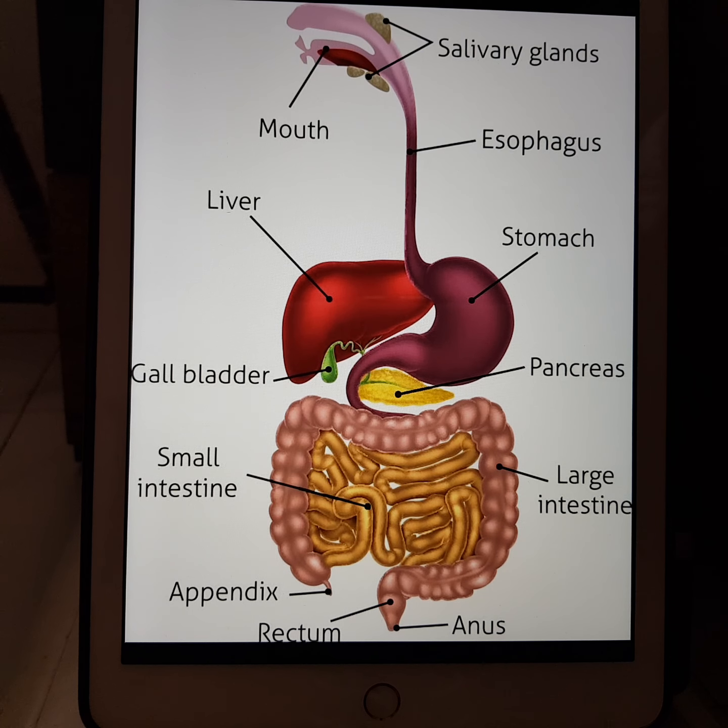The digestive juices inside the stomach break down the food into simpler substances. After it has been churned and digested in the stomach, the food passes into the small intestine.